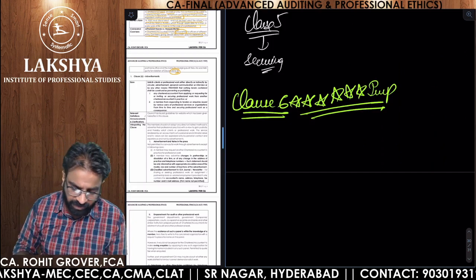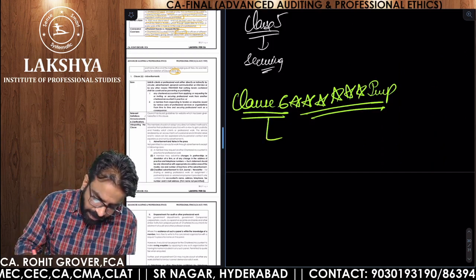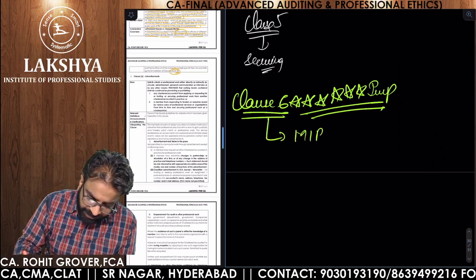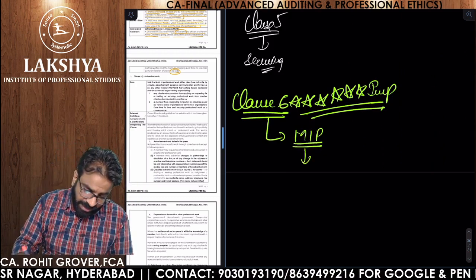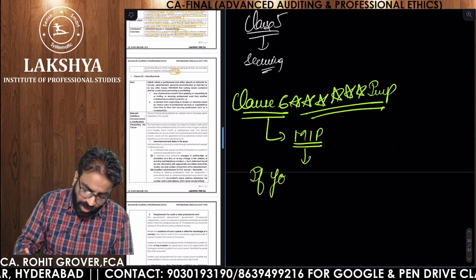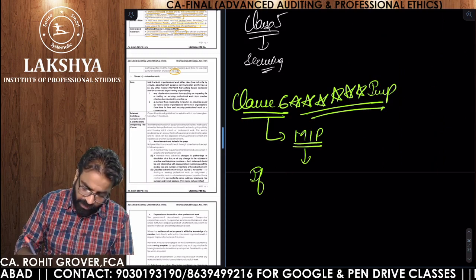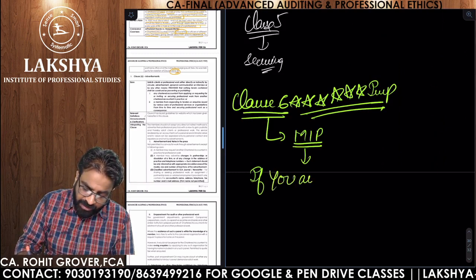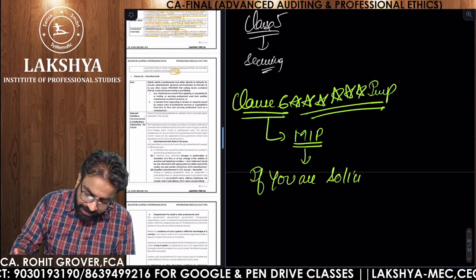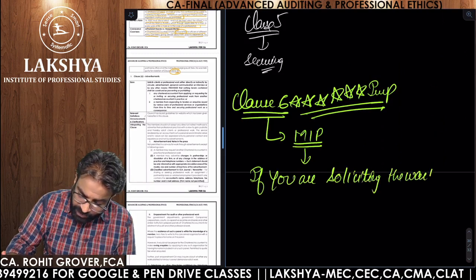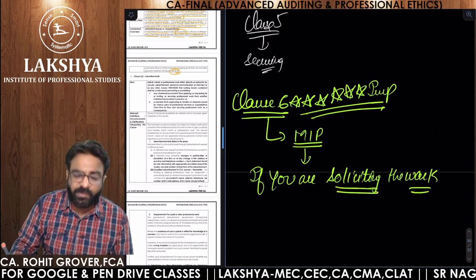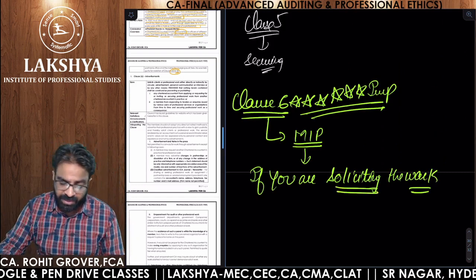Now listen to this very carefully. As a member in practice, if you are soliciting the work, what do you mean by soliciting?